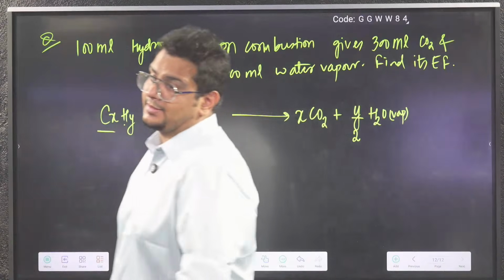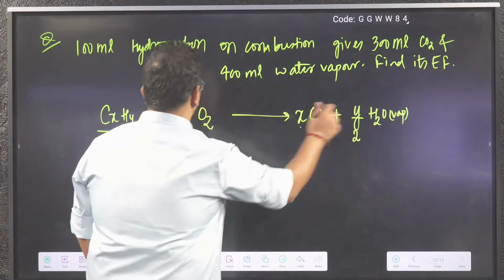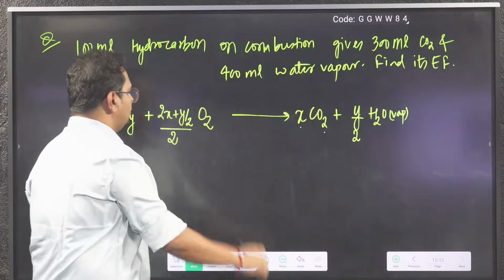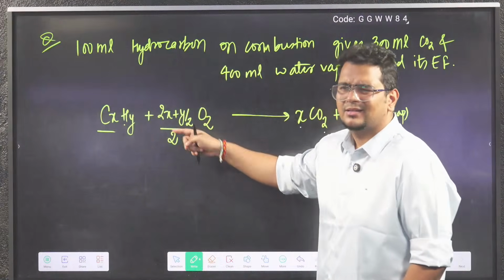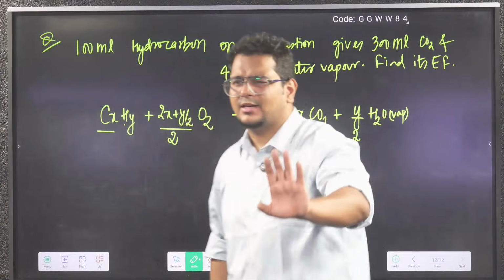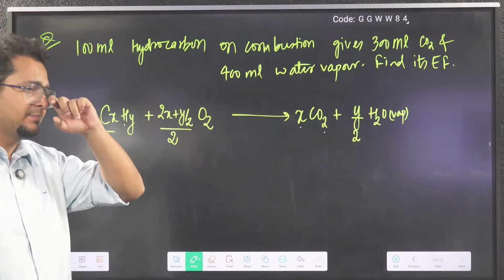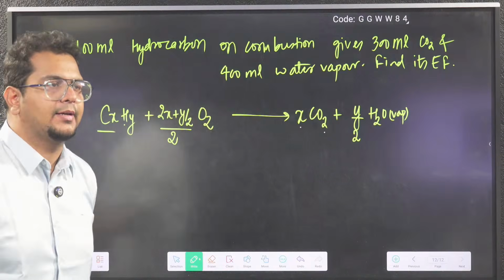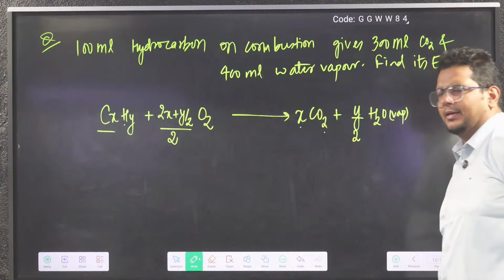Oxygen is balanced at the last. Balancing oxygen atoms, we get 2x plus y by 2 oxygen atoms. So the oxygen molecule will be (2x plus y by 2) whole by 2, so that the 2 cancels and 2x plus y by 2 came. This we have done in the last class. You remember? Combustion reaction, we did it in the last class.